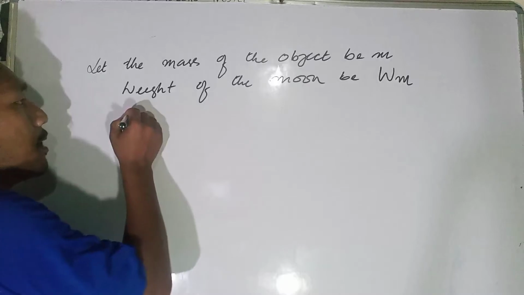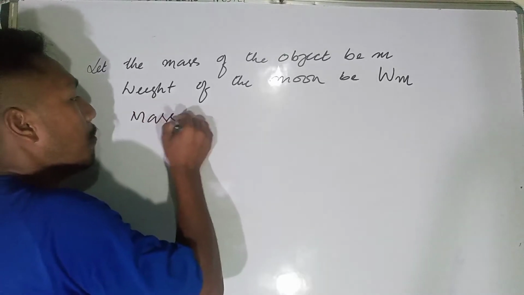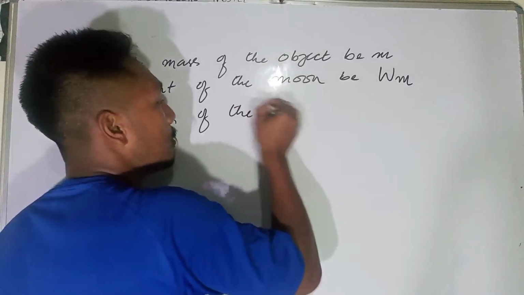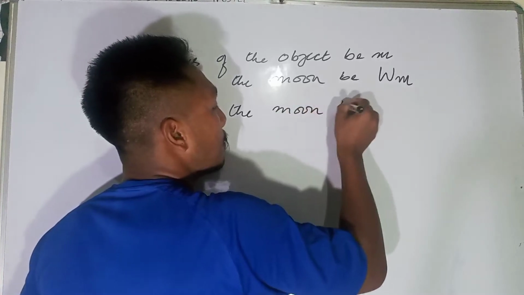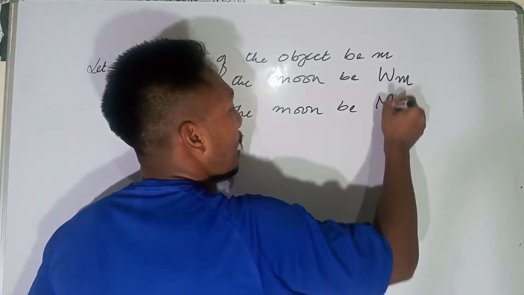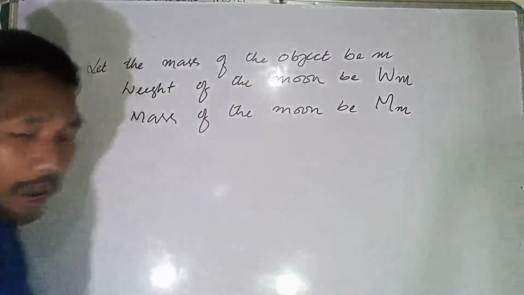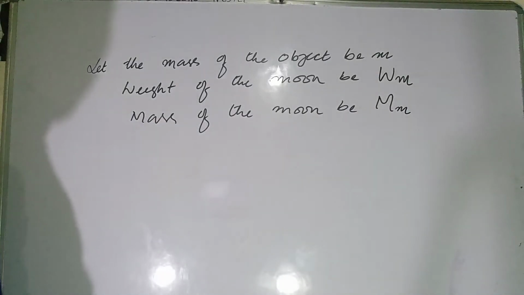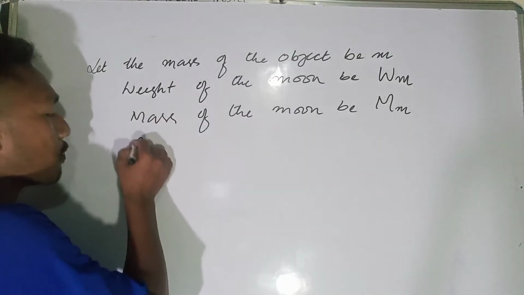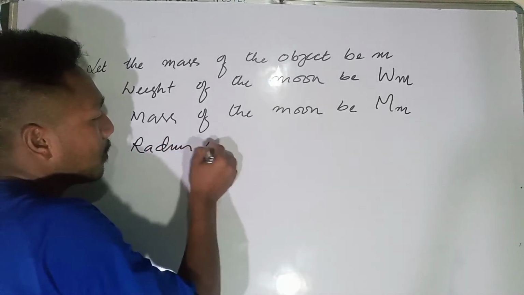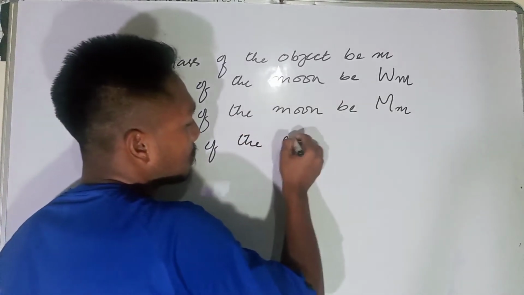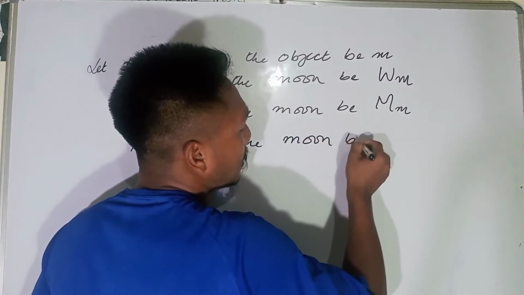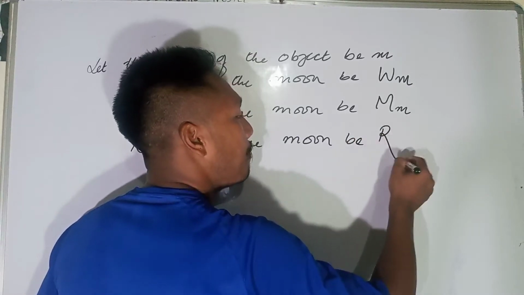Now let the mass of the moon be capital M m, and let the radius of the moon be Rm.